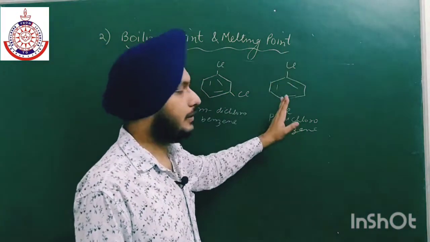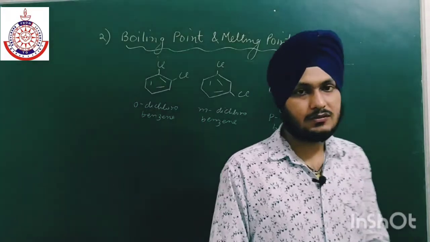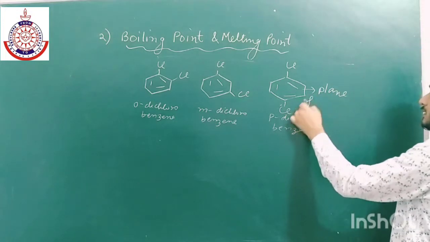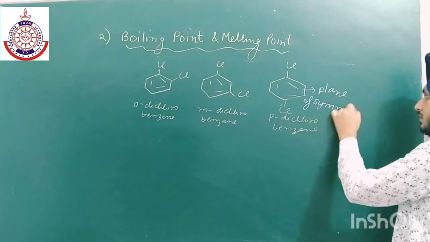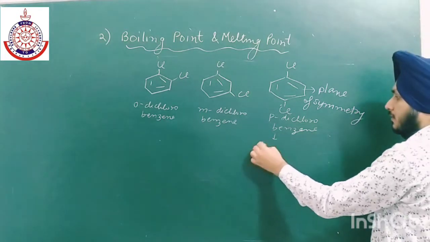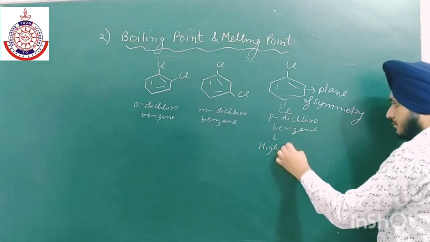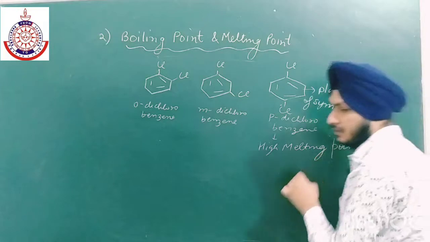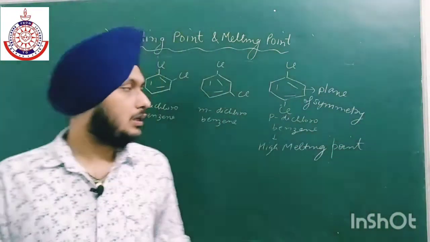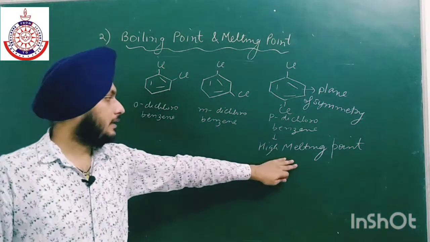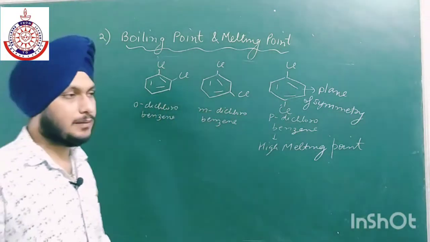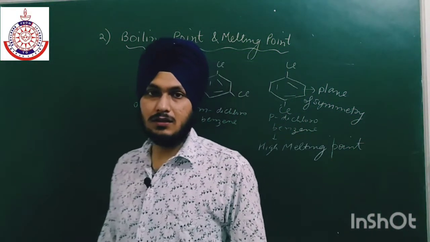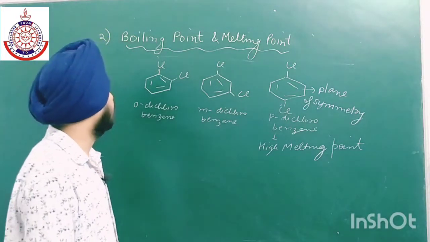Here we have a plane of symmetry. In case of para, we have a plane of symmetry, so that is why it has a high melting point as compared to these two. After para we have ortho, and then experimentally we have meta dichlorobenzene. So this is the order of melting point and boiling point.